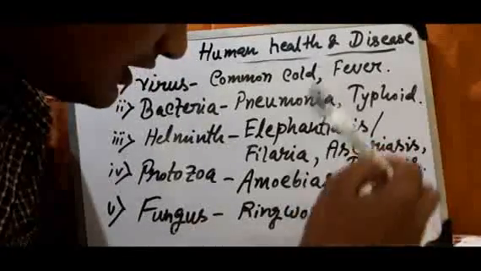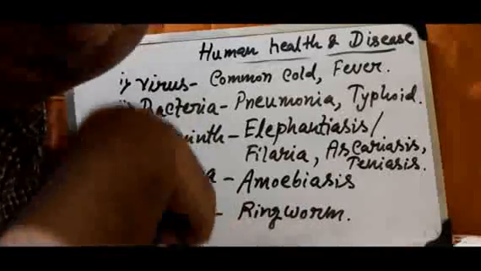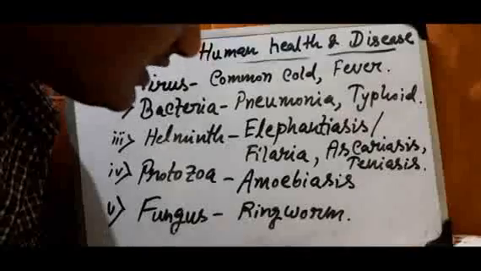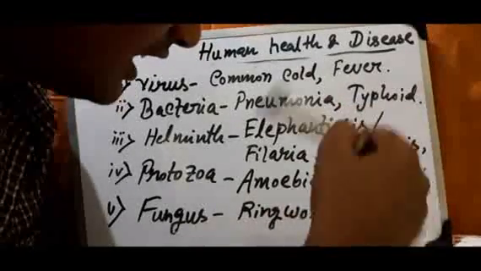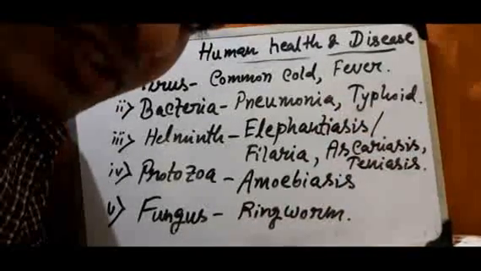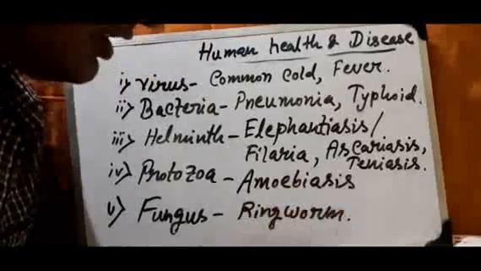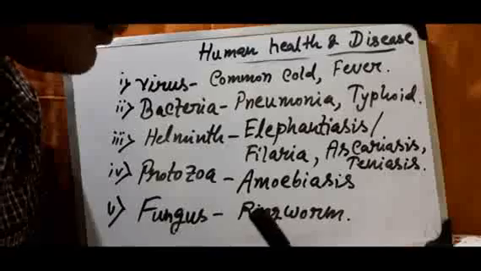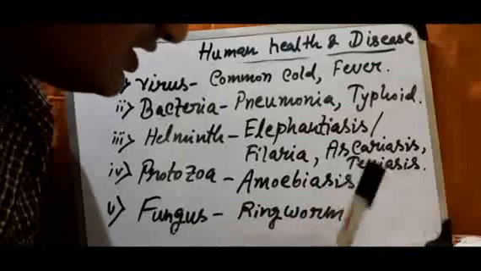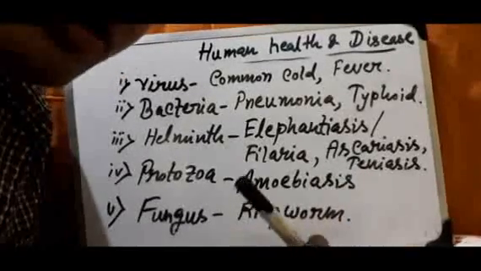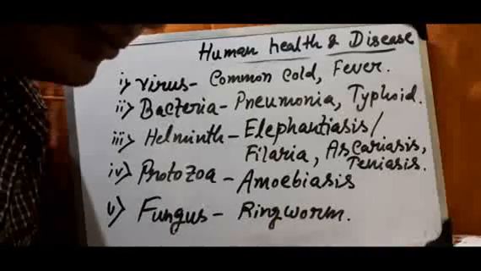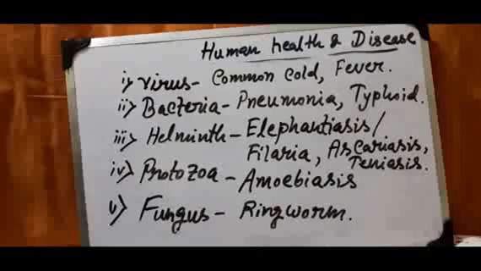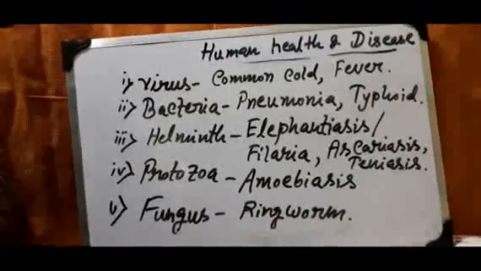So these are the pathogens and the diseases they cause. You can see all these types of diseases are infectious. Write down the list of pathogens and the diseases they cause. You have to study these diseases, their common symptoms, signs, and how to prevent them.